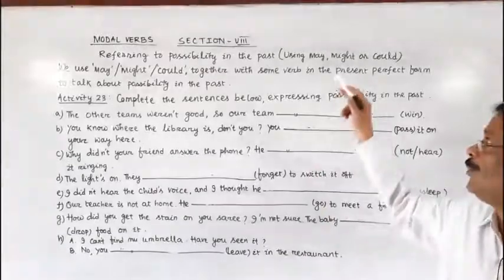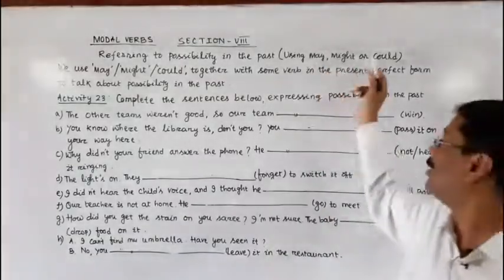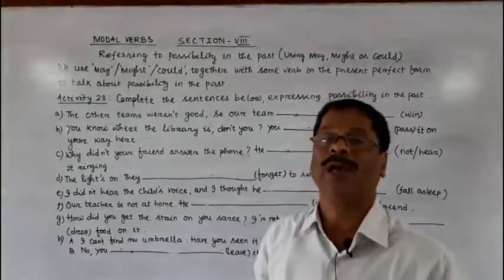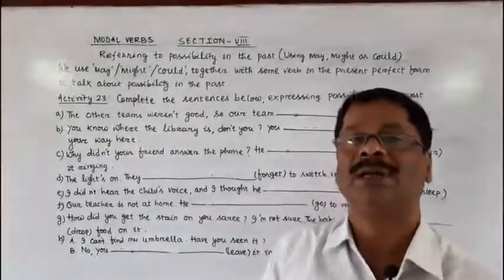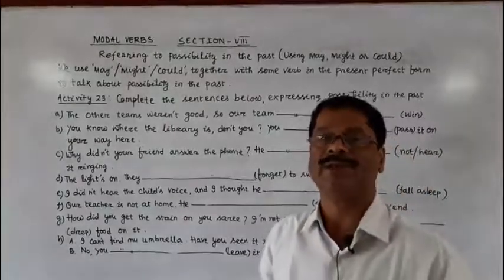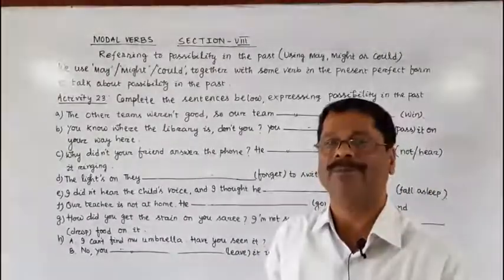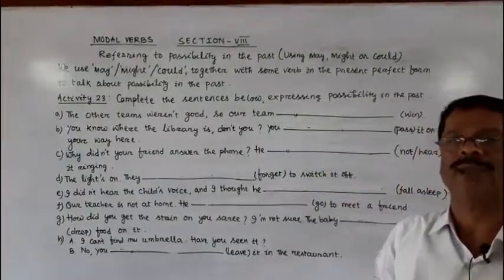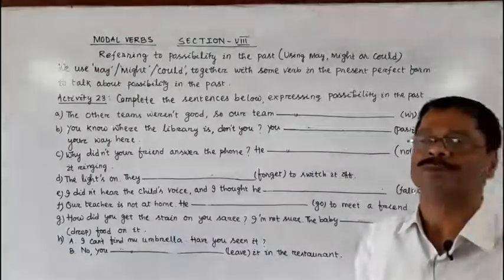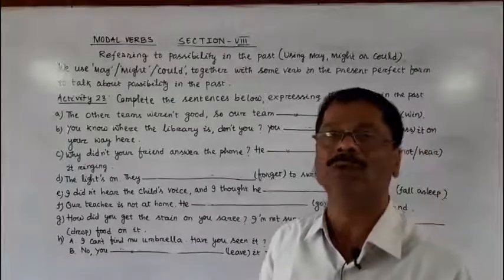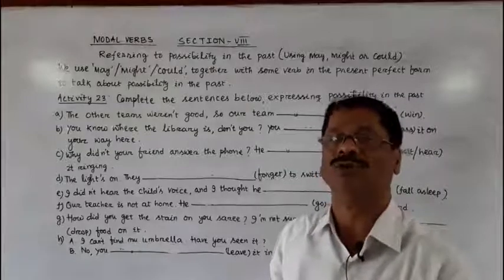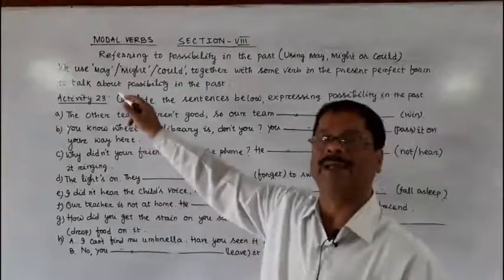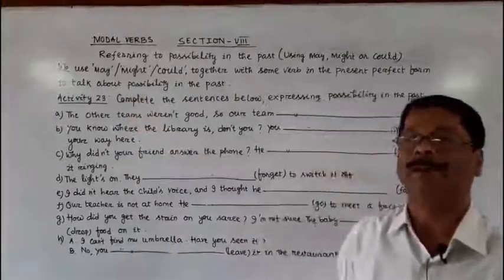We use the same modal verbs together with the present perfect form. What is that? Has or had plus V3. But after the modal auxiliary may or might or could, we can't use has. We must use have plus V3 to indicate the possibility in the past.